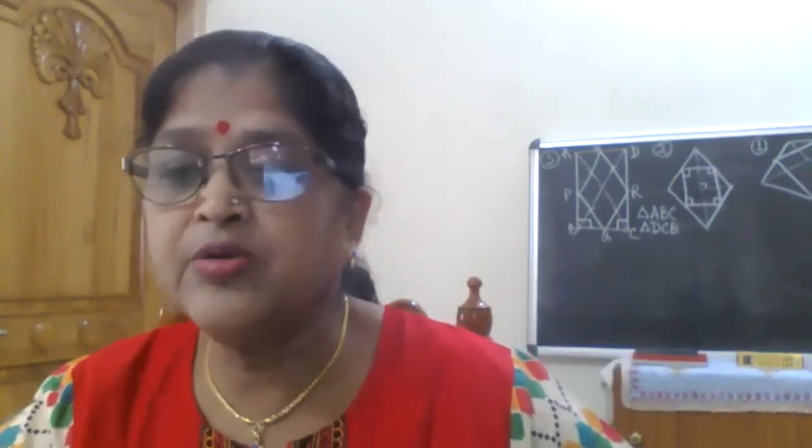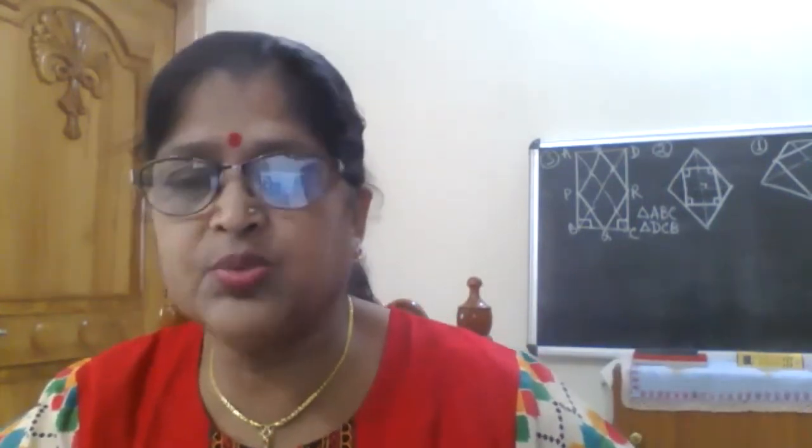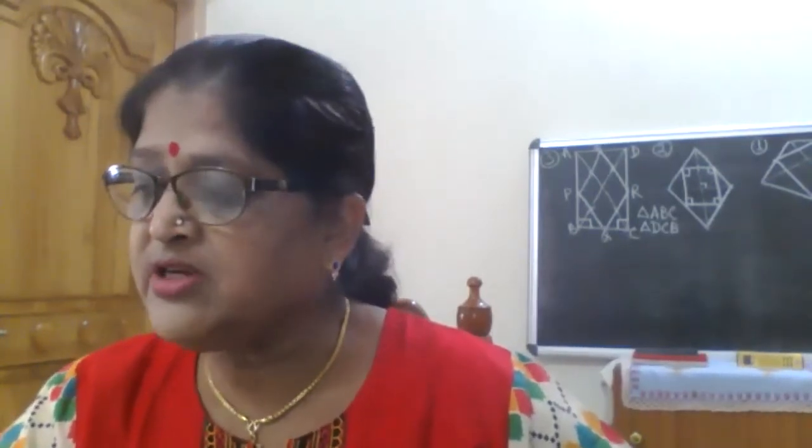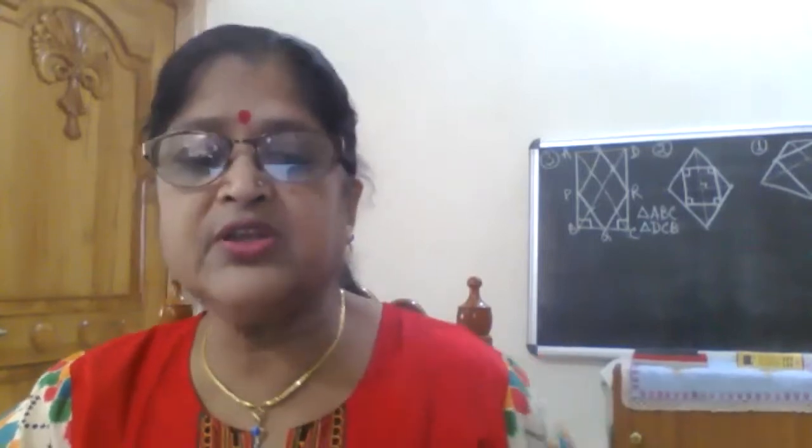Now, how many of you have read question number 1, exercise 8.2? There are 7 questions. Only solving the questions is not enough. If you are solving a question, the hidden things in it, the generalization of the conclusion, are to be taken.